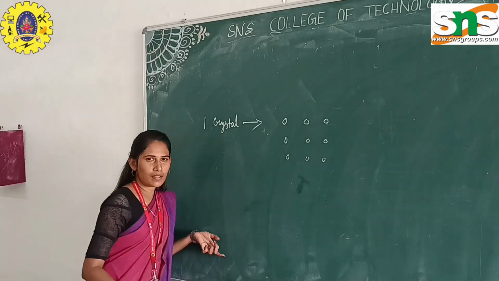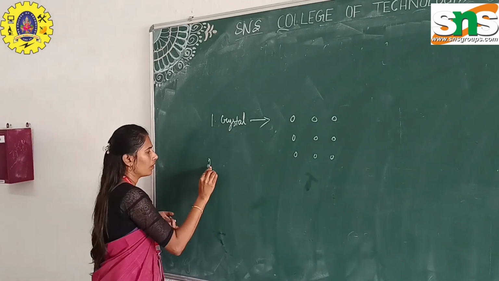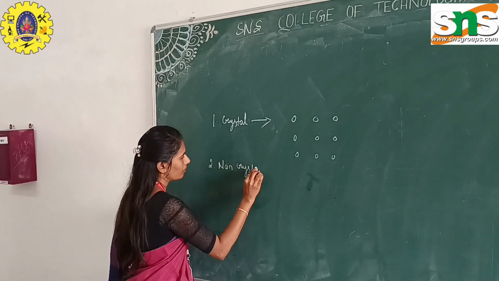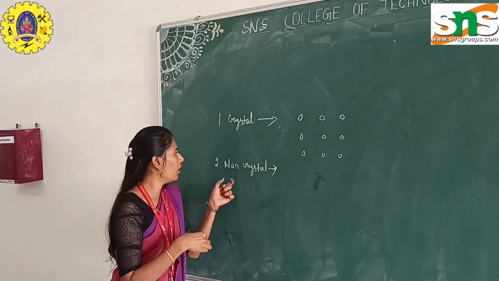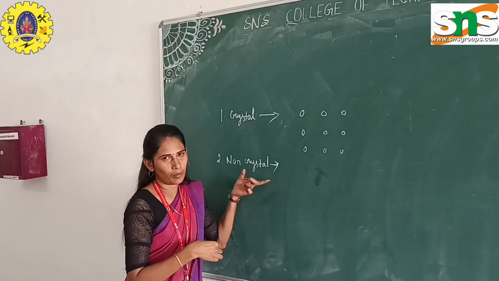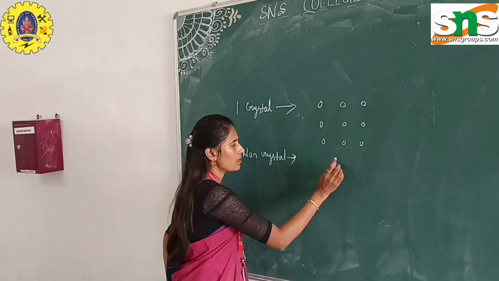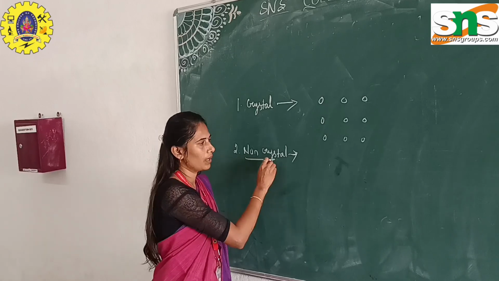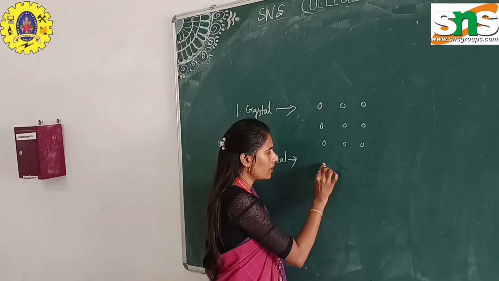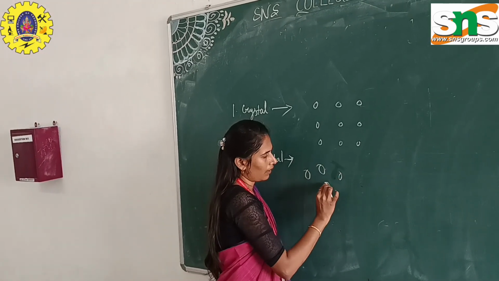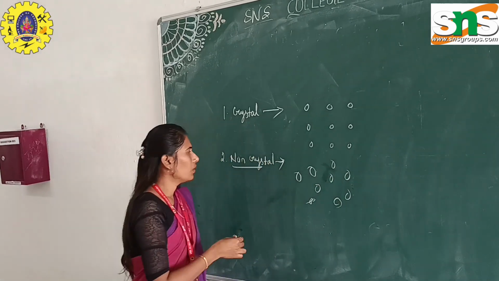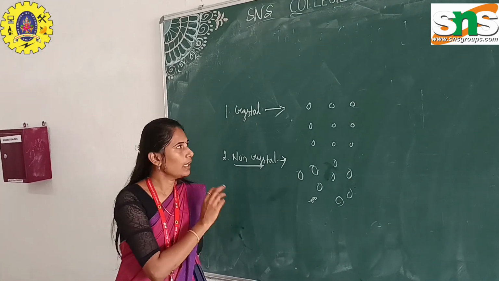And then what is non-crystal material? Non-crystal is also called amorphous. Amorphous is nothing but an irregular arrangement of atoms and molecules, called non-crystal material or amorphous. Irregular means randomly arranged atoms and molecules, called an amorphous solid. Okay, these are the basic introduction about the crystal.